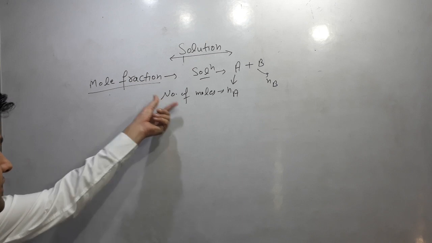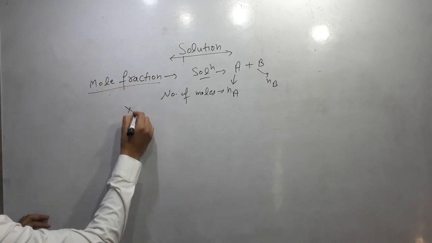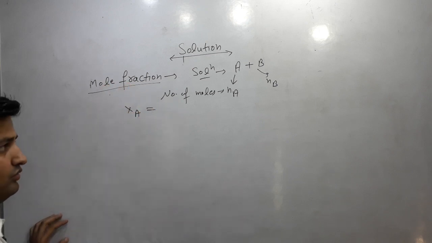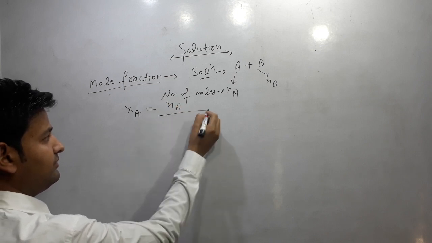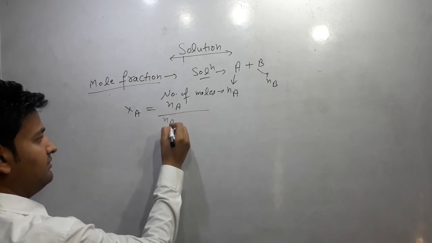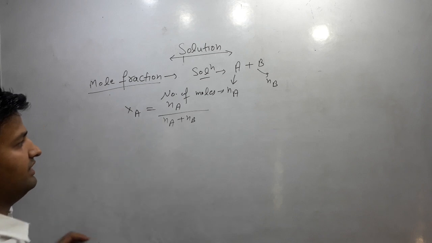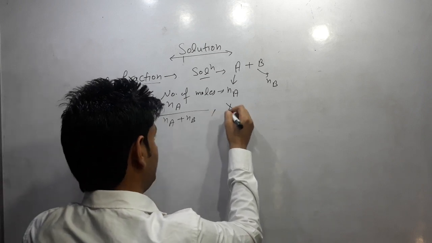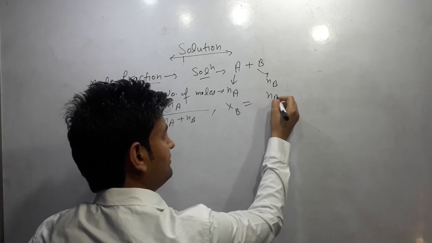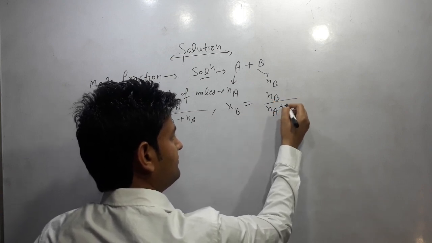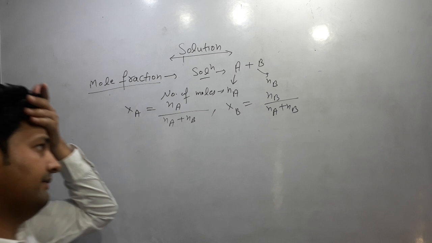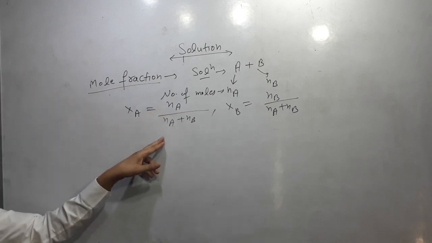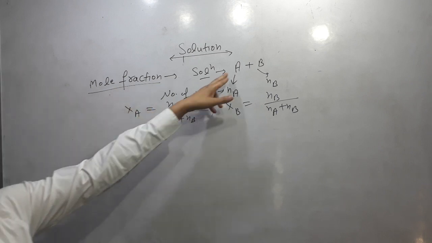If we want to find out mole fraction of component A, then it is equal to number of moles of A by number of moles of components A plus B. And if we want to find out mole fraction of B, it is equal to number of moles of B by number of moles of A plus B. So we can easily calculate the mole fraction of any component.